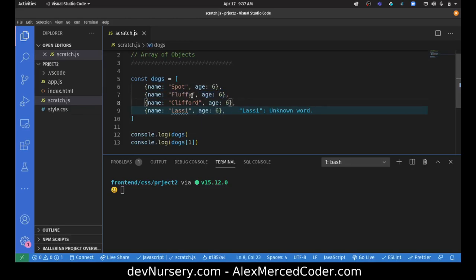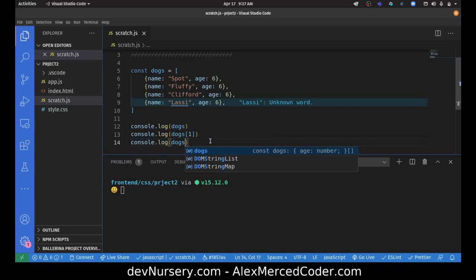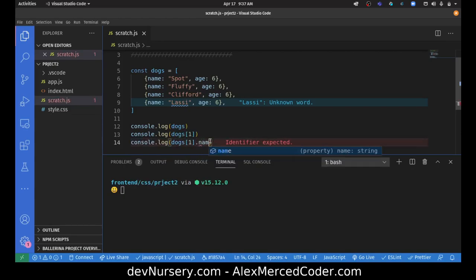Now let's say I want to access Fluffy's name. Then I would access console.log dogs[1] because Fluffy's the second thing in the array, and then we do .name because technically the second thing in the array is an object, and an object's properties are accessed with dot notation. Since dogs is an array, I access an item of the array with square brackets using an index. But since the thing that's there is an object, I can then chain off a .name.